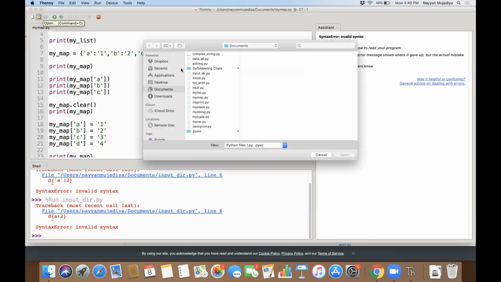Wait. Where is the file, man? I recently wrote input dir. Input dir dot py. It's over there below meeting chats. Input dir dot py. Okay, thanks.